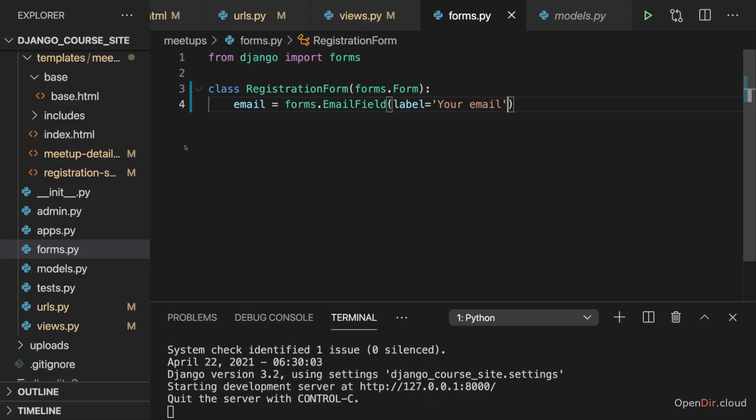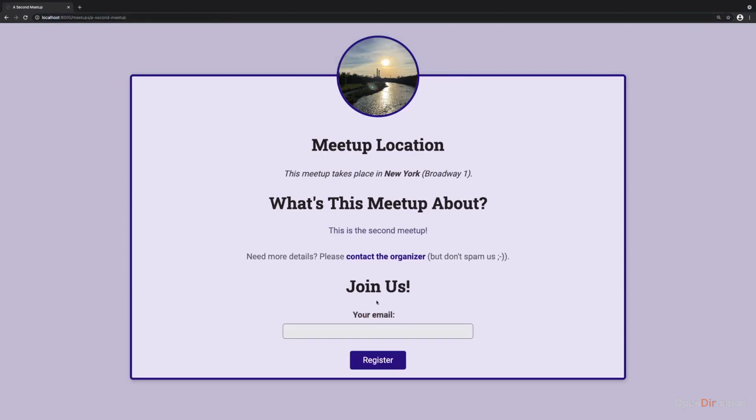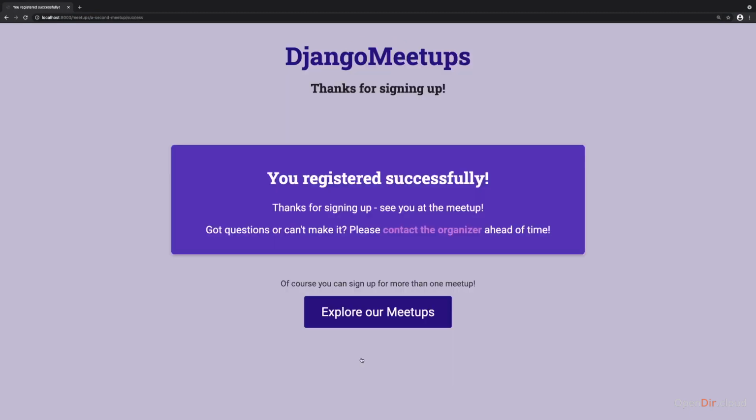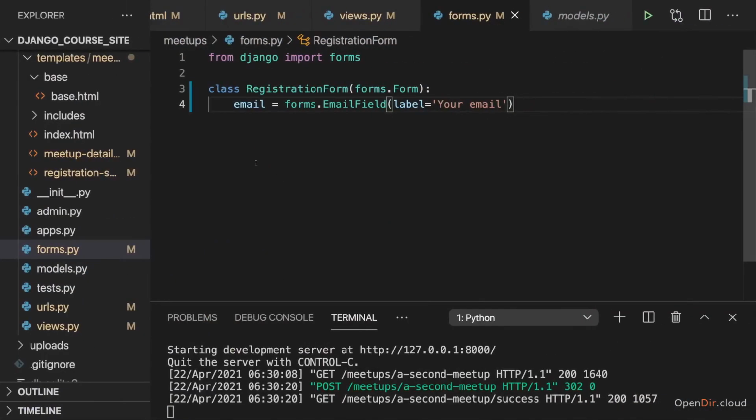And if I now save this and I reload this page for a single meetup, you see I got the same form as before, but now with that your email label. And now if I try to sign up with an email address that I used before, this succeeds here. This succeeds because now we have this updated form, which is decoupled from the participant model.